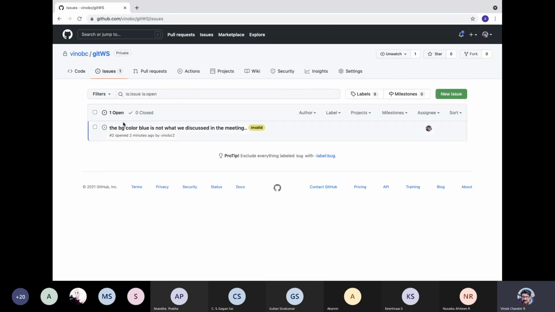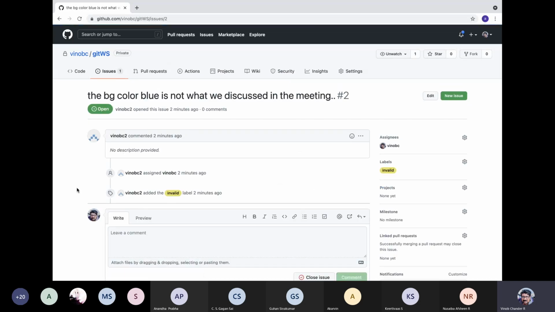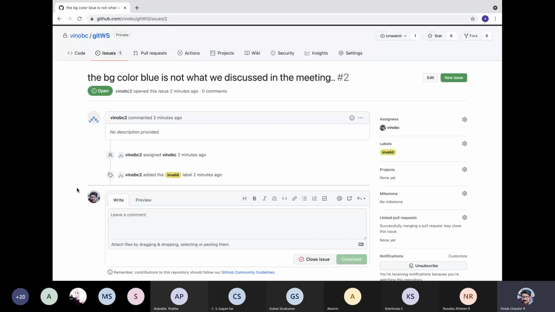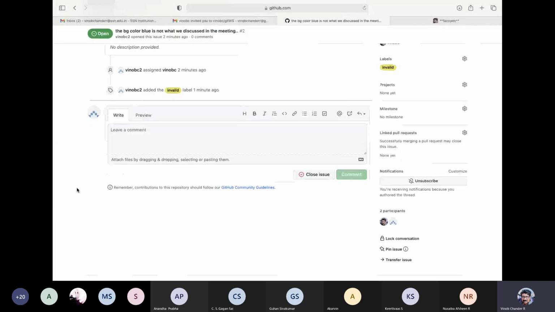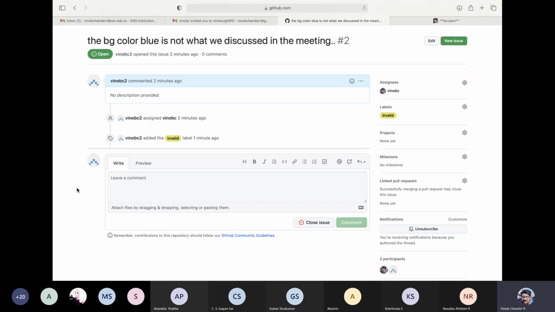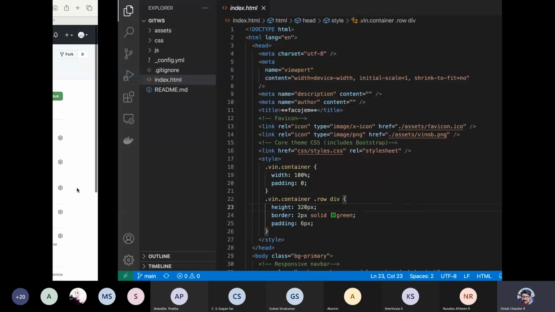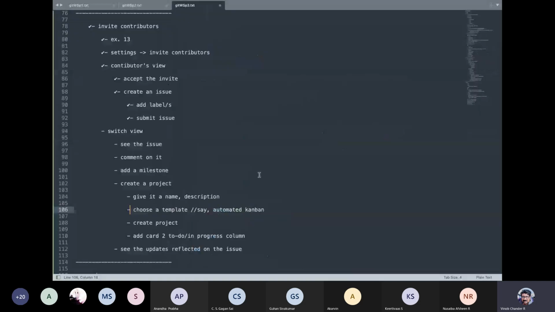See, that issue is reflected here. The BG color is not what we discussed in the meeting, right? And that particular tag, it is invalid, the label that we have put. So the other person is able to see this particular issue, right? So it is reflected. So this is how you start collaborating. You start with the issues and then do a pull request, etc. Pull request we have seen, but that time we did not have a collaborator. We can have pull requests also.